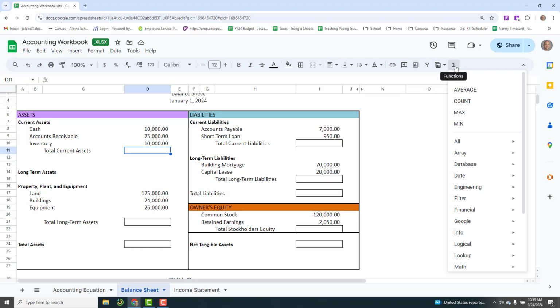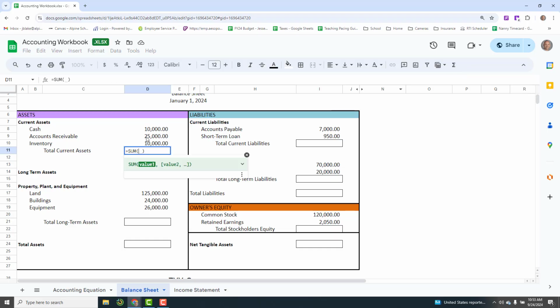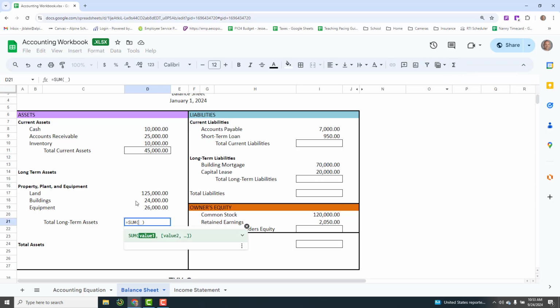So I'm going to come over to the equation button and find sum. And I want to auto sum these three together and get a total. So right now my current total assets is 45,000. Now I want to look at my long-term assets, and right here in the long-term assets, I'm also going to do the equation button and sum. We're going to add up my land, my buildings, and my equipment to see how much I have in long-term assets. So we have 45,000 in current assets plus long-term assets of 175,000.